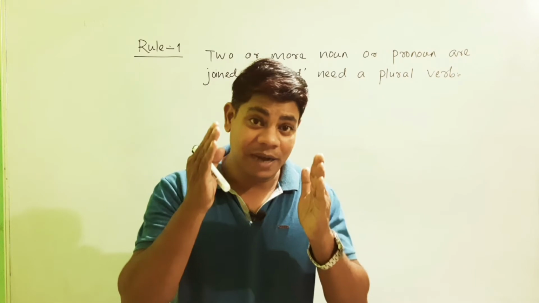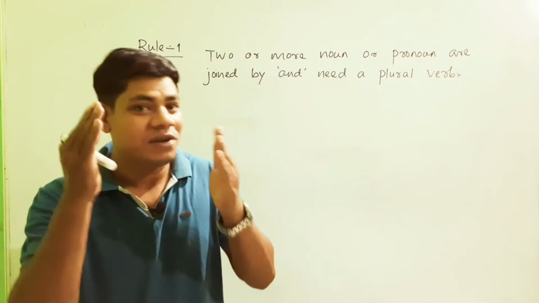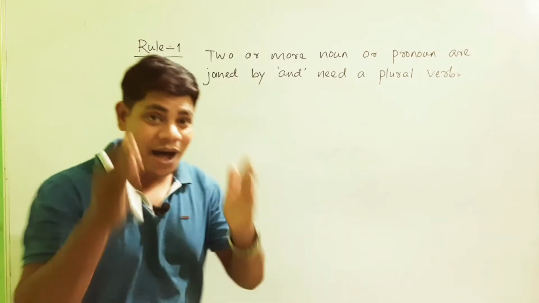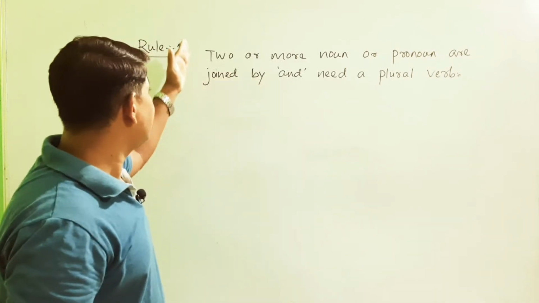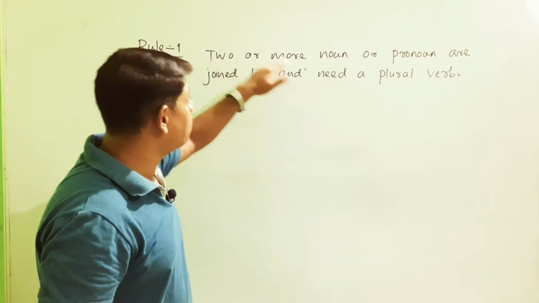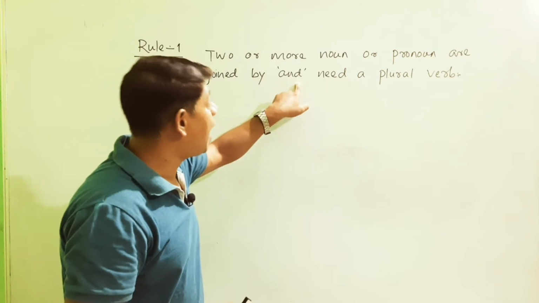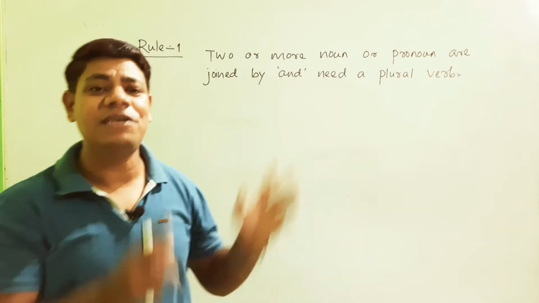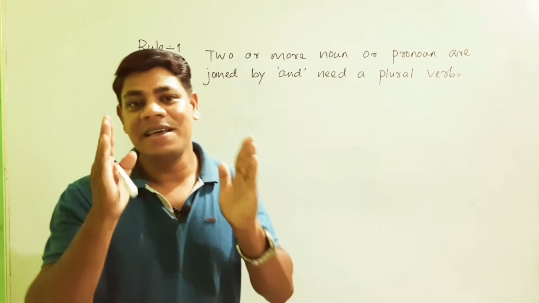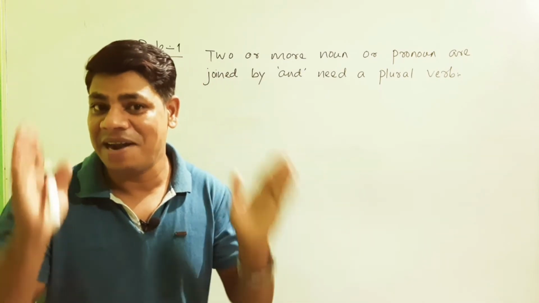So friends, to understand properly about subject-verb agreement, let us know some rules. The first rule that I have already written on the board. What is that? The rule is that two or more nouns or pronouns joined by and need a plural verb. So what is the meaning of this rule and how does this rule work? Let's take some examples and understand properly.